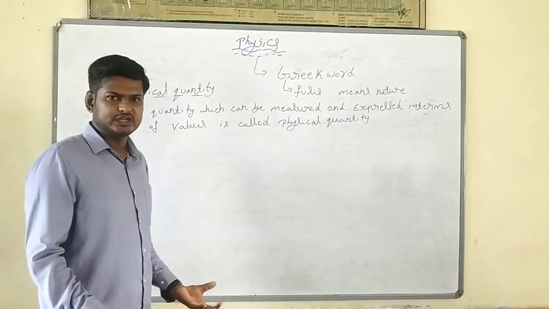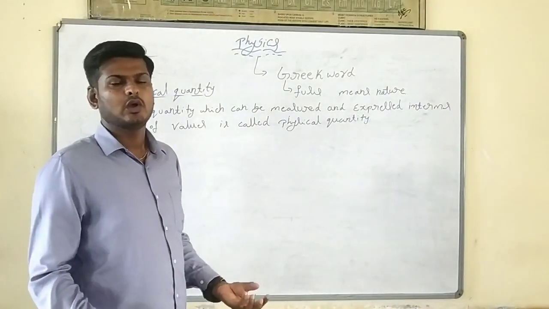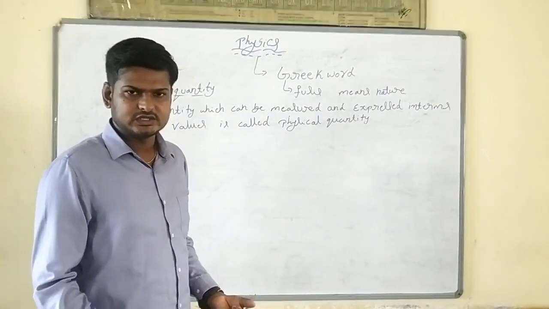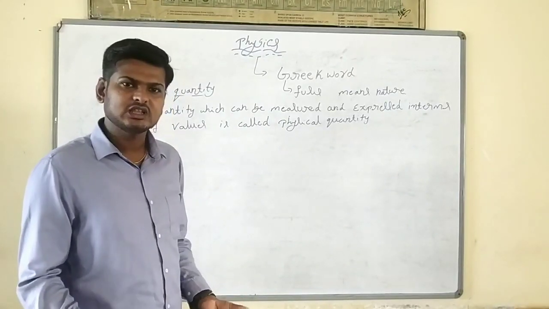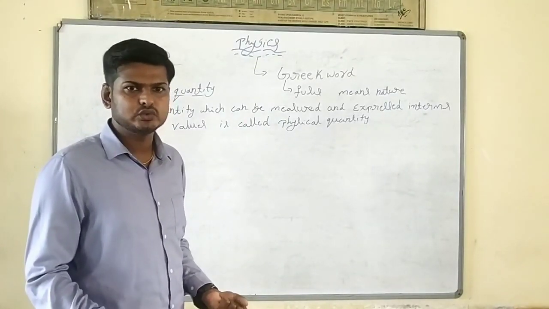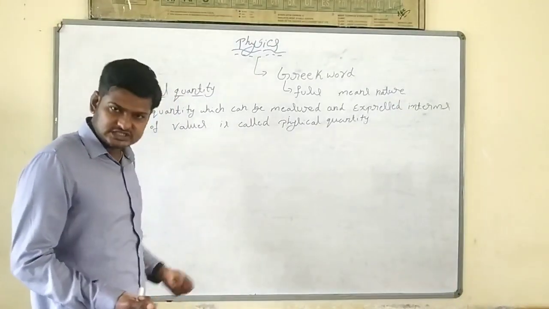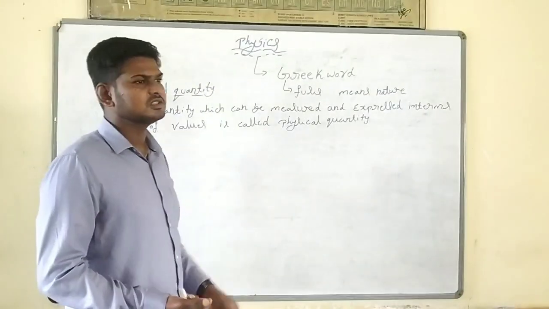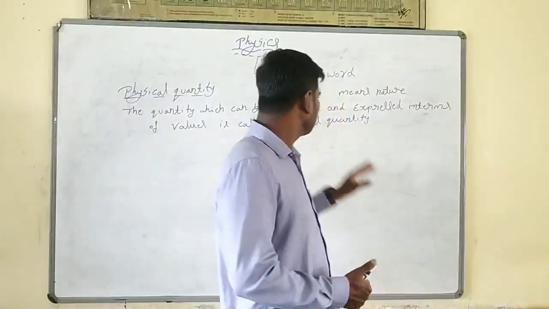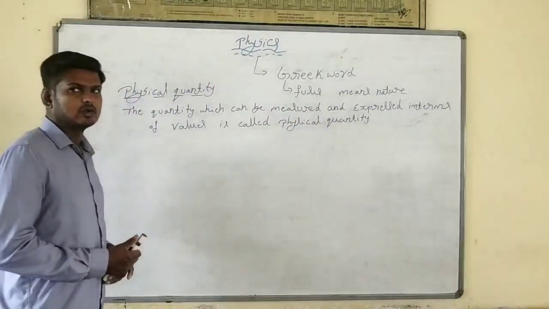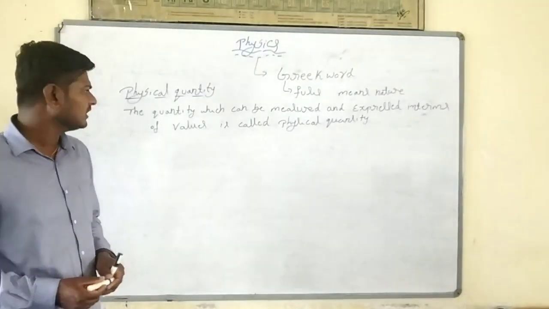Same way we can take heat: 1 joule, 2 joule. Temperature: 20 degrees centigrade, 30 degrees centigrade, or in Kelvin, 273 Kelvin or 373 Kelvin. We measure the temperature and express it in terms of values. This we call a physical quantity.